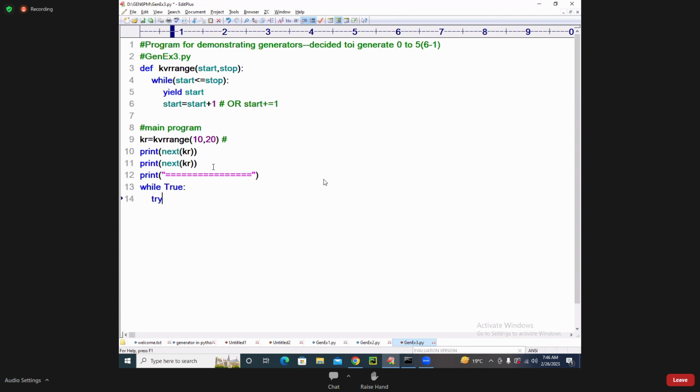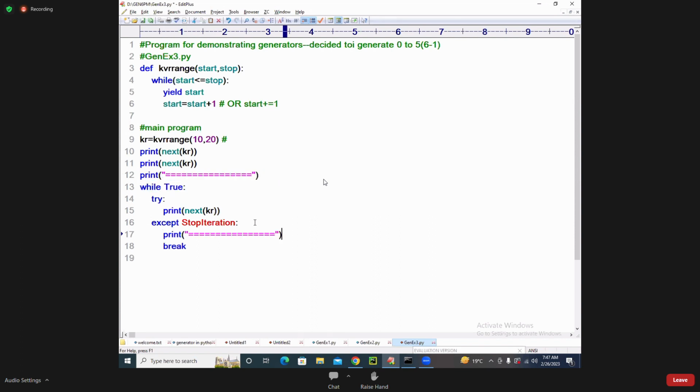While True, you tell me. I am writing a try block. I will write this statement. Which statement am I writing, students? Print of next of KR. And after that, I am writing except, what is it? StopIteration. Is it giving you? I say break and I will write this statement.